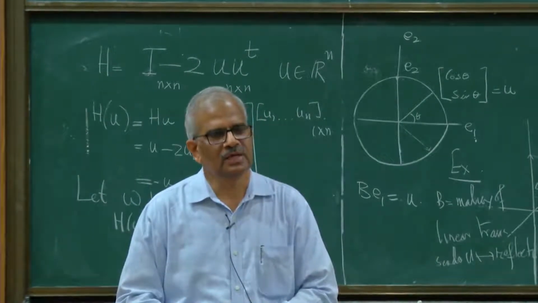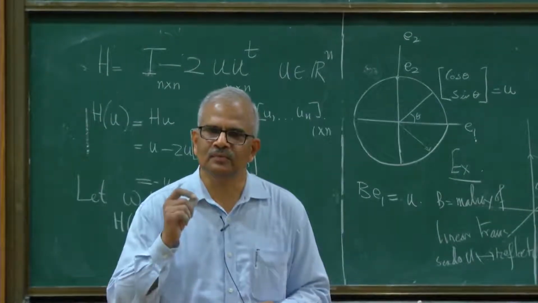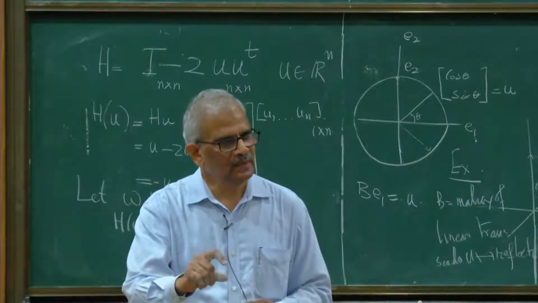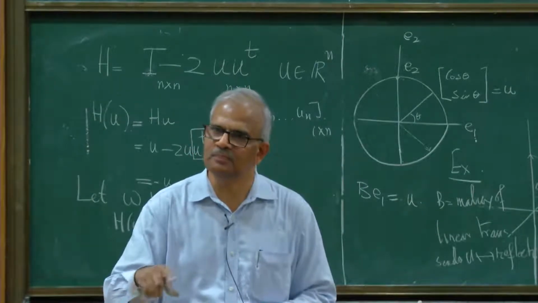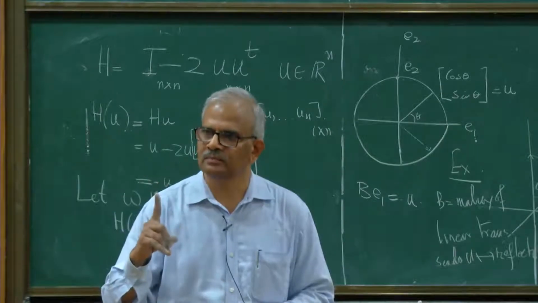So therefore the matrix H has a basis of eigenvectors. u is one of them, and the other eigenvectors are, take any orthonormal basis of the plane P, they will correspond to eigenvalue 1.